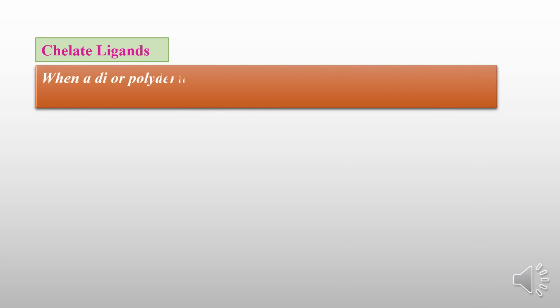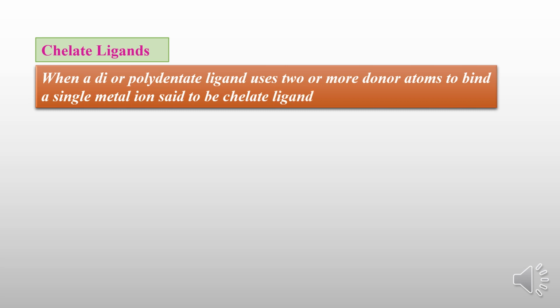Then see the chelate ligand. Chelate means ring, so whichever ligands form a ring are called chelate ligands. A di- or polydentate ligand that uses two or more donor atoms to bind a single metal ion is said to be a chelate ligand.